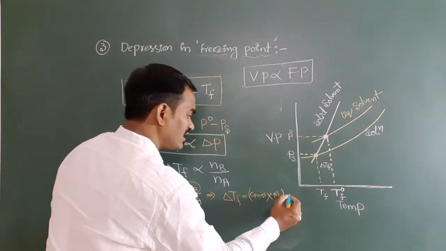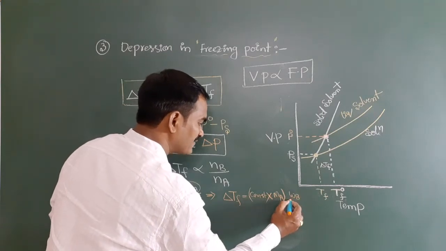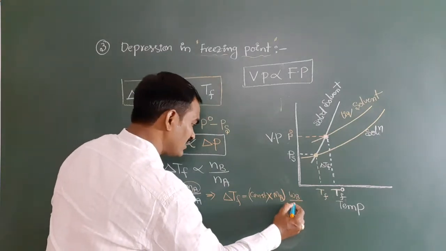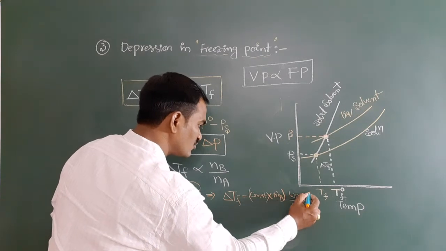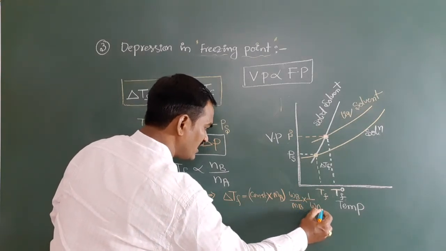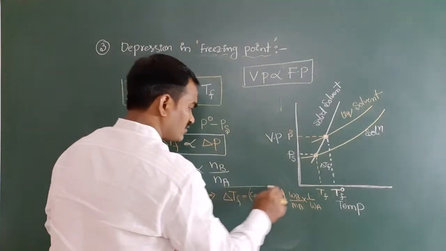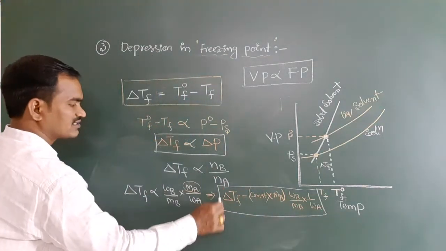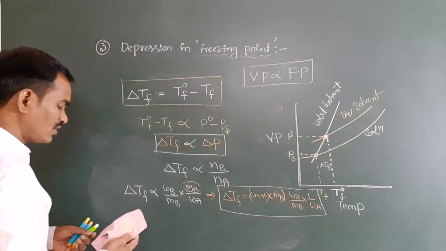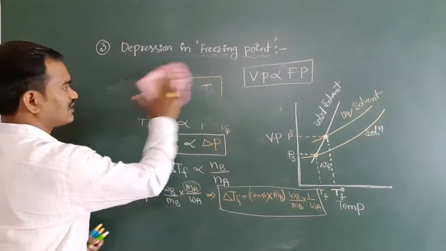Just wait. Here Wb by Mb into 1 by Wa, I am writing. Have you got it? Any doubt in this? You just have to focus on this point. Is it clear? Now after this final step, you see,